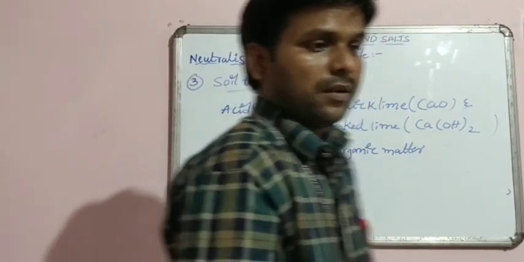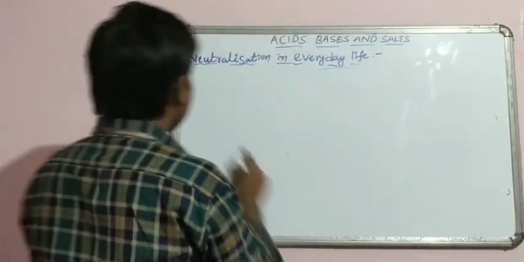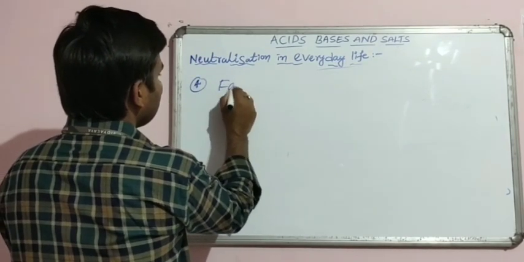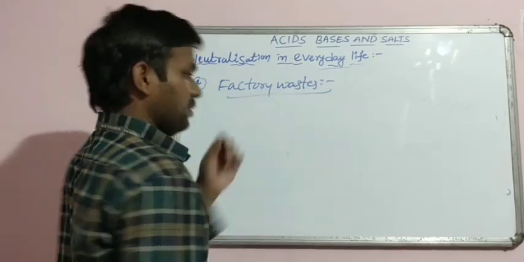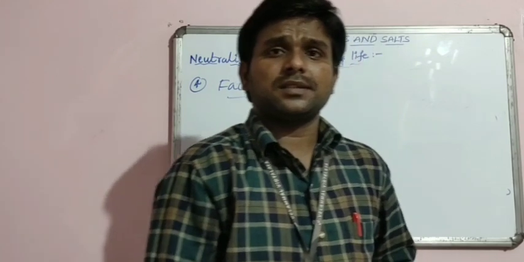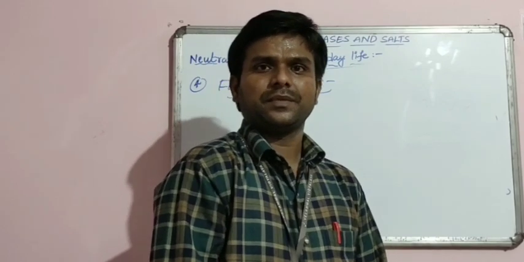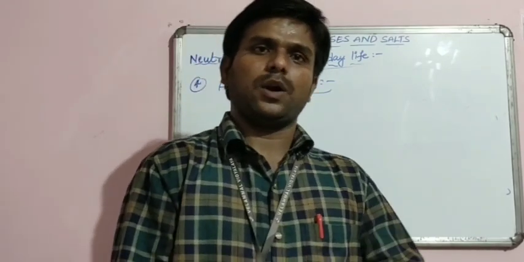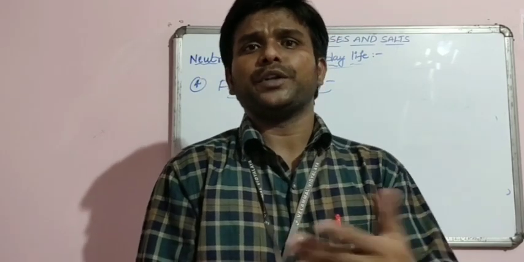And next one, factory waste. The wastes of many factories contain acids. These acids flow into water bodies. This acidic water is allowed to flow into water bodies.